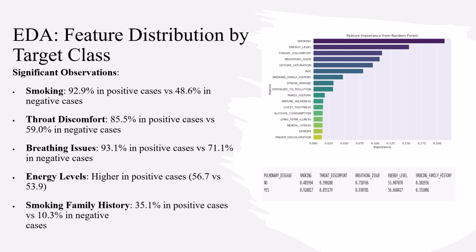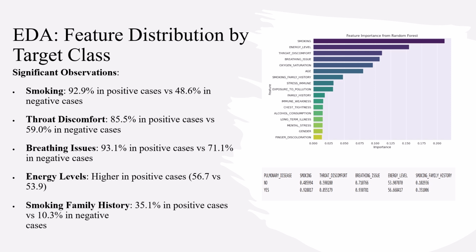Throat discomfort was present in 85.5% of positive cases versus 59% of the negative cases. Breathing issues showed a similar pattern: 93.1% in positive cases versus 71.1% in negative cases.